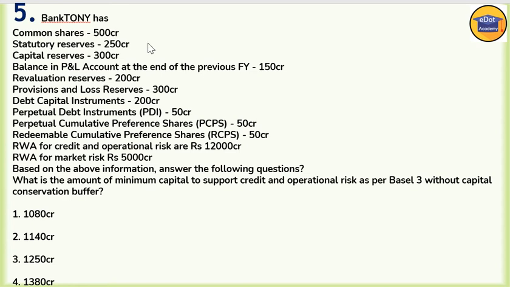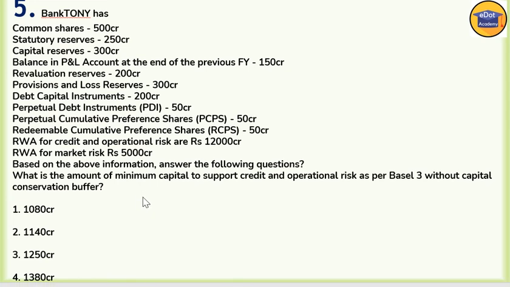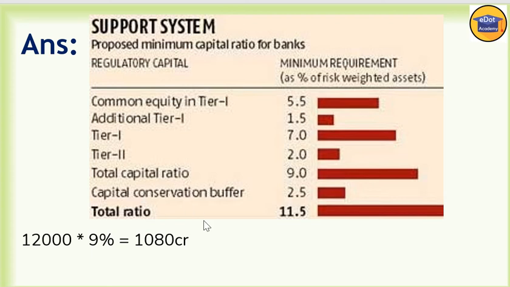Bank Tony, same bank is here and data is same. What is the amount of minimum capital to support credit and operational risk as per Basel III without capital conservation buffer? What is the amount of minimum capital requirement? As per Basel III, minimum capital requirement is 9%. You can see the data is given here. Common equity tier 1 capital 5.5%, additional tier 1 1.5%.